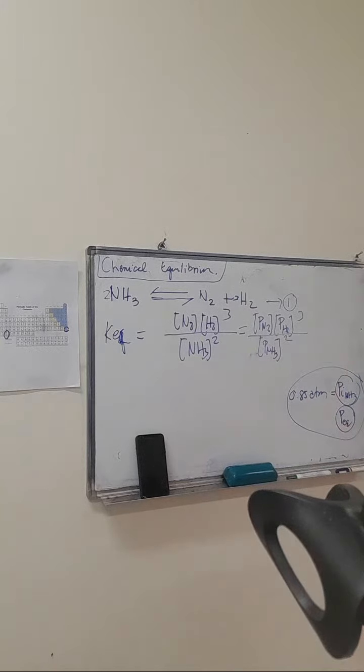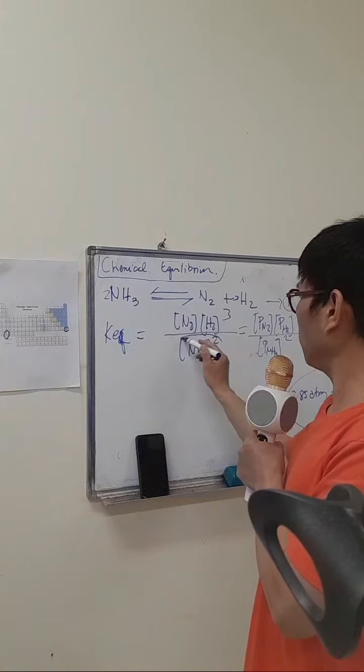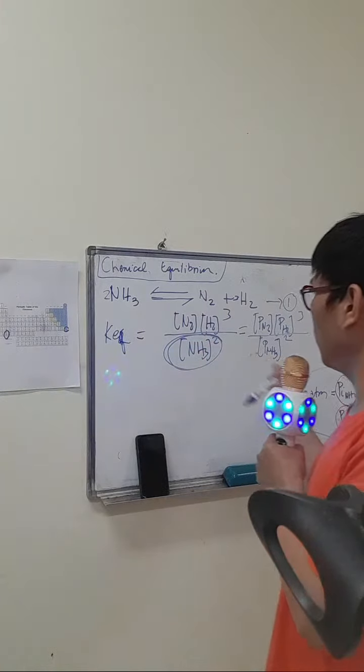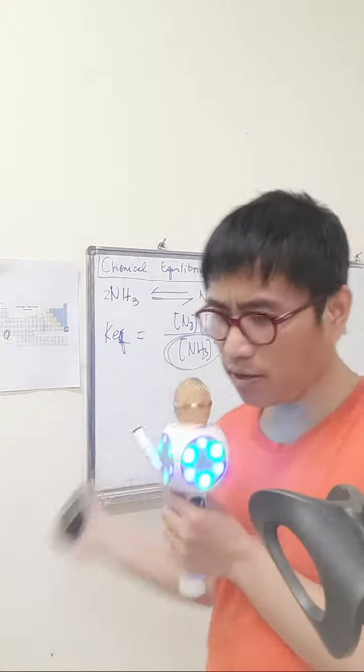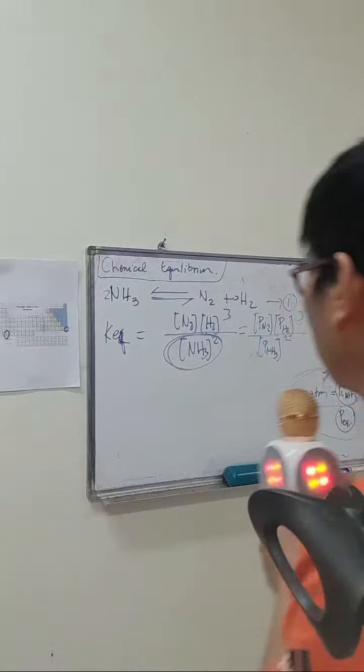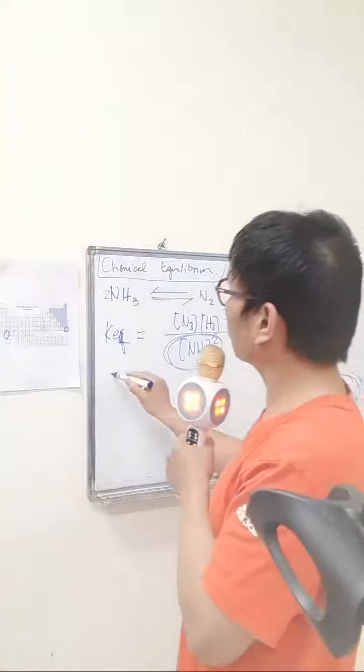The problem says at equilibrium, calculate the partial pressure of ammonia. So we need to get the partial pressure of ammonia at equilibrium, which is in the denominator. We will also use this NH3 partial pressure, or initial pressure. Now, we go back to the ICE table. ICE.